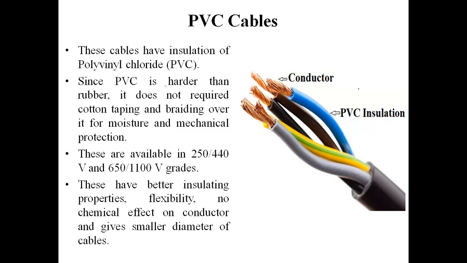Let's consider some points for PVC cable. The first point is that PVC is harder than rubber, so it does not require any cotton taping or braiding over it for moisture and mechanical protection. So here we have seen that there is no cotton taping or braiding over it to provide protection from moisture or any mechanical injury.